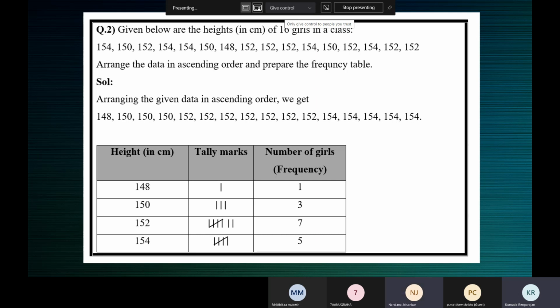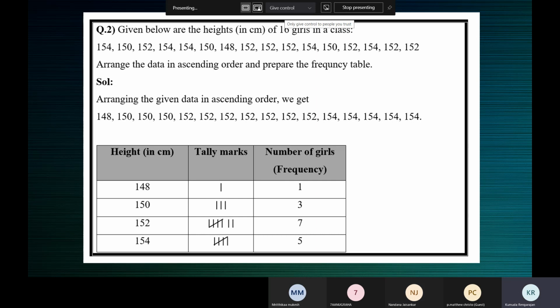It's an observation, ma'am. What about 150? It is an observation. What about 148? It is an observation, ma'am. What do you call all these numerical figures? Data. All these numerical figures collectively are called data. Collectively means taken together. Each of them is called an observation.